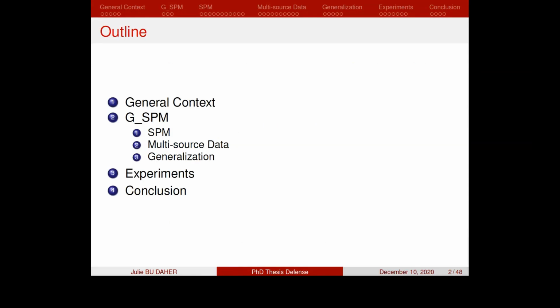I will first present the general context of our work. Then I will present the GSPM algorithm, a general sequential pattern mining algorithm, which is our main contribution in our work. It is composed of 3 main steps. Then I will discuss the experiments conducted in order to evaluate our algorithm. And finally, I will present the conclusion and the future work.